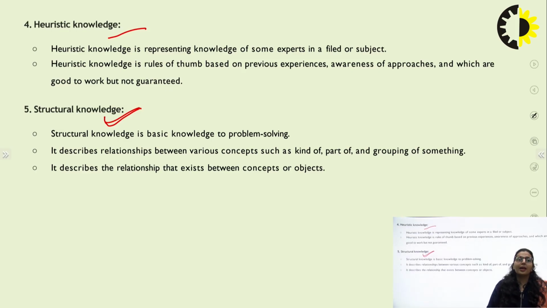It can also describe or define relations between various concepts like kind of, part of, or group of. For example, if we are talking about faculties, then some faculties belong to a particular group like the CSC branch or the EC branch. If we are describing these or telling the relation between various concepts, then we are using structural knowledge. It also needs to describe the relationship that exists between the concepts or objects. So these are the various kinds of knowledge that we use to represent knowledge in the knowledge base.